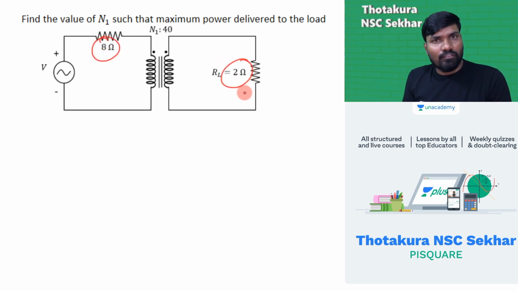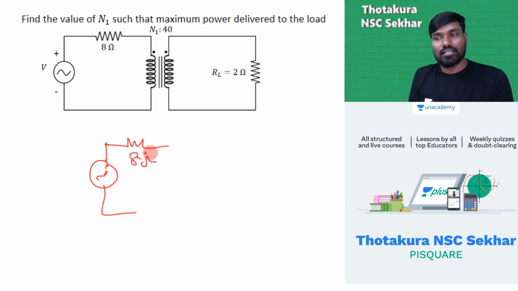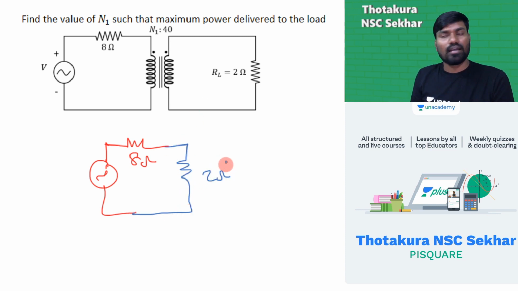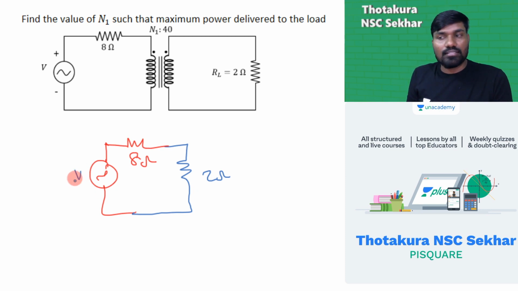Do you think maximum power will transfer? No. Suppose I have a source here. Source resistance is 8 ohm. I have a user whose appliance is having a resistance of 2 ohm. We are providing some specific supply, some specific voltage source. Now do you think maximum power will transfer? No, it will not be transferred.